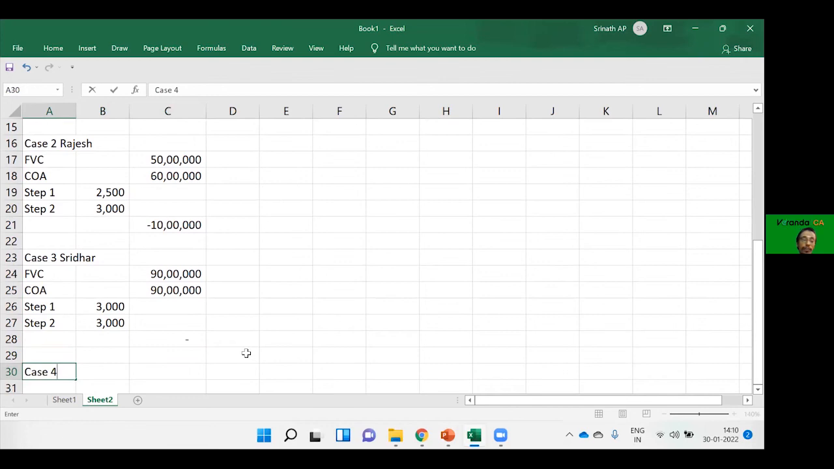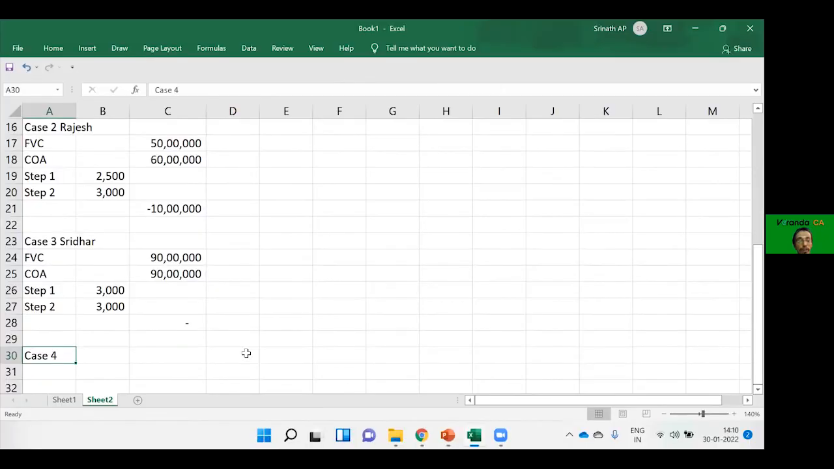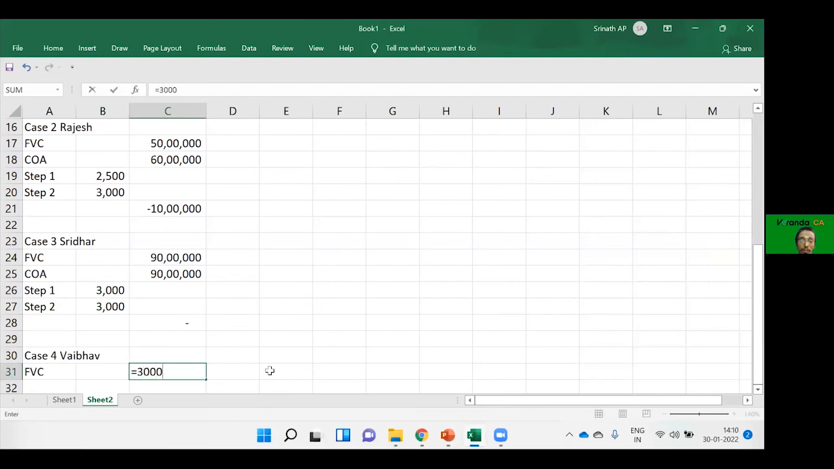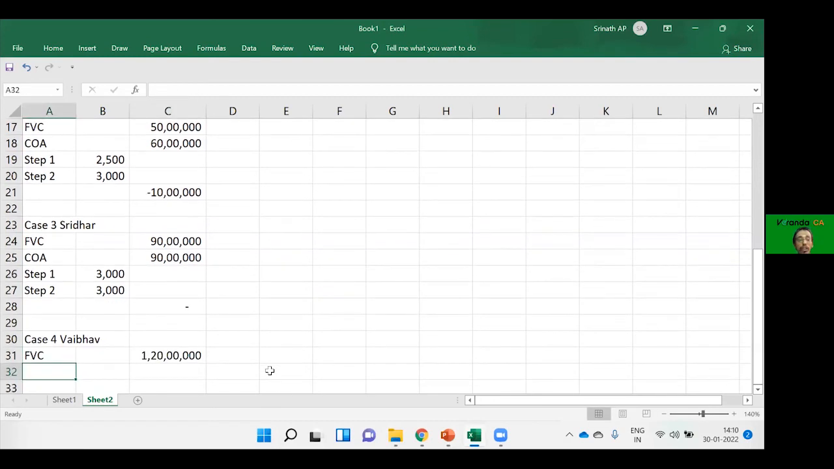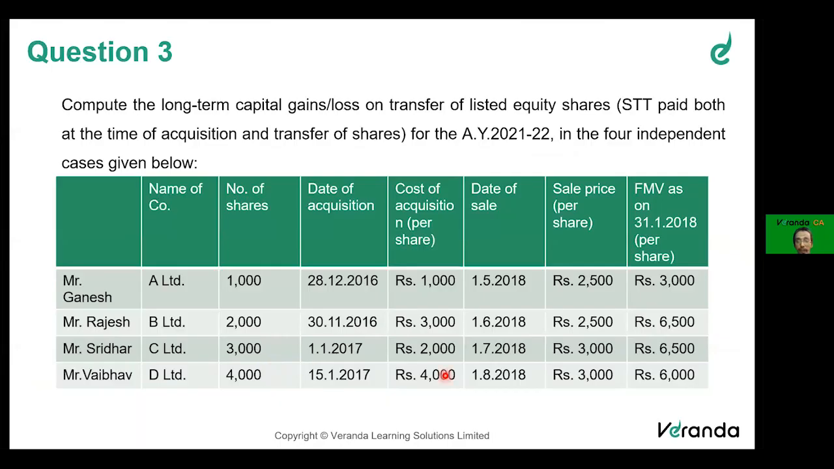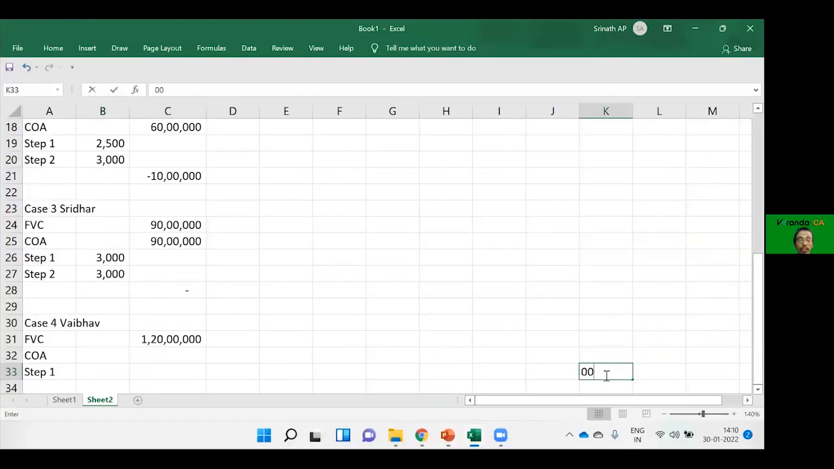Then case 4. Full value of consideration will be 3,000 into 4,000. 3,000 is the selling price, 4,000 is the number of shares. You will get 1 crore 20 lakhs. Cost of acquisition, step 1: it will be 6,000 or 3,000, whichever is lower. So you get 3,000.